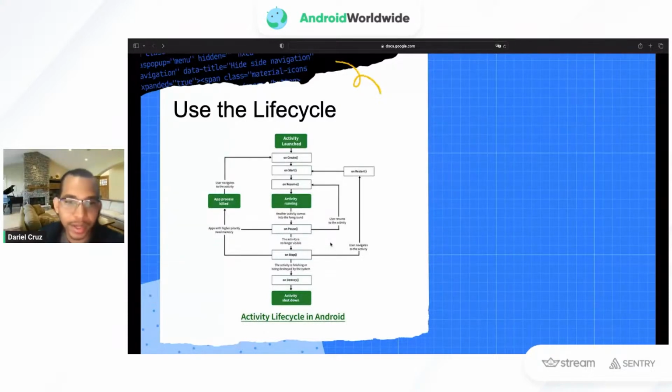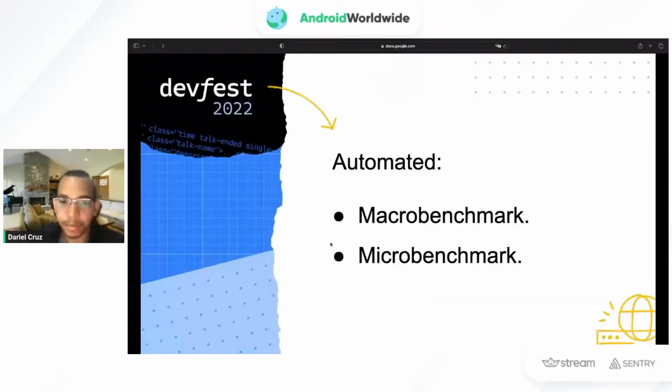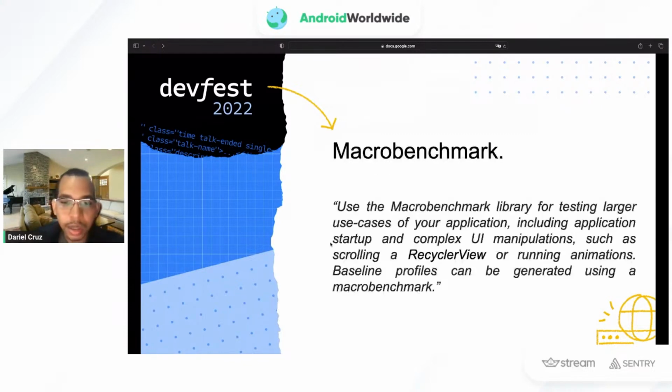So now the automated approach to measuring things in Android. They provided two libraries that help us with all of the things that I mentioned, which are macro benchmark and micro benchmark. So what is the difference between both of them? The macro benchmark library is for testing larger use cases, including UI manipulations.